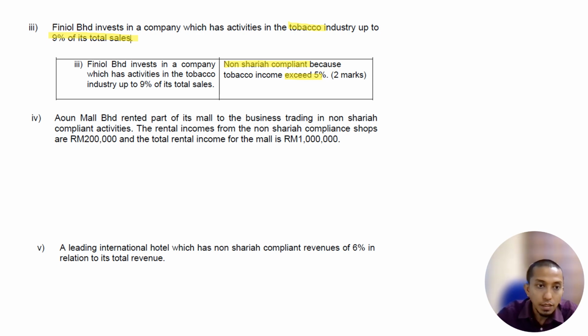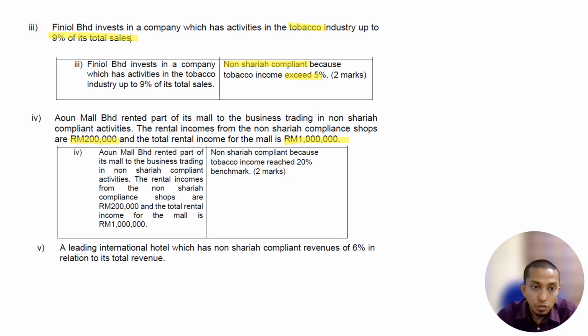So the next part is Aun Mall Berhad renting part of its small to a business trading in non-Sharia activity. The rental from the non-Sharia activity is 200,000 out of 1 million actually. This question is a repeated question from the previous number two. You can see here it is non-Sharia compliance because tobacco income reaches 20%.